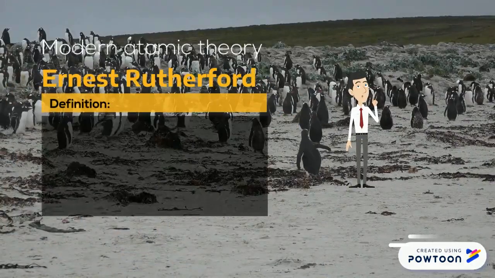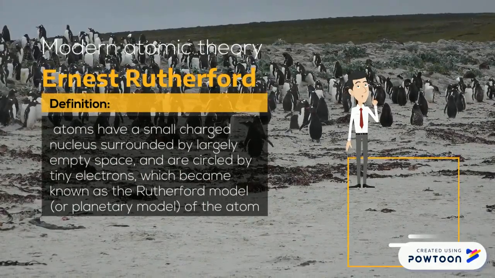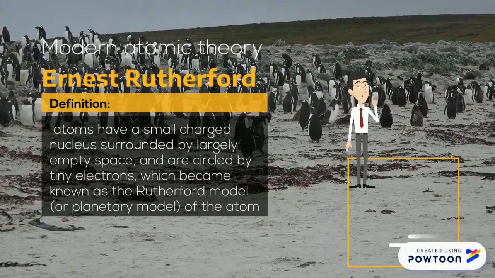Ernest Rutherford. Atoms have a small charged nucleus surrounded by largely empty space and are circled by the tiny electrons, which became known as the Rutherford model or planetary model of the atom.